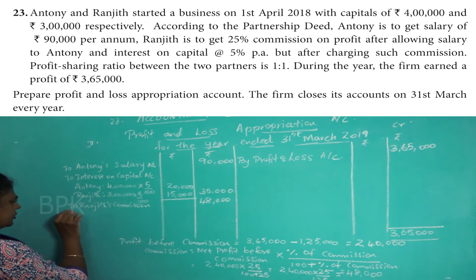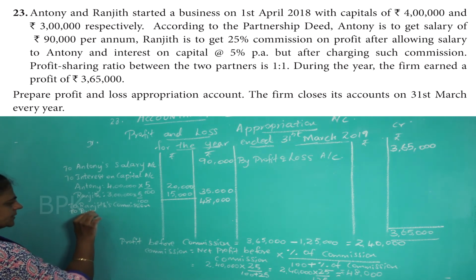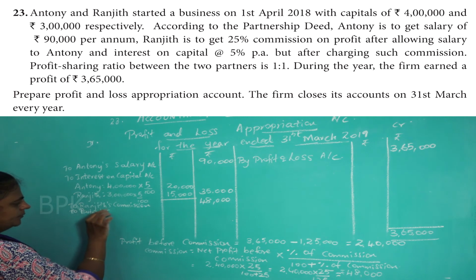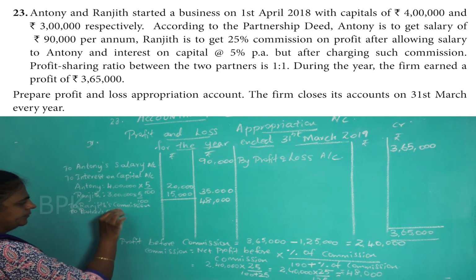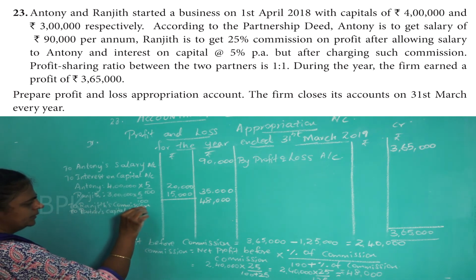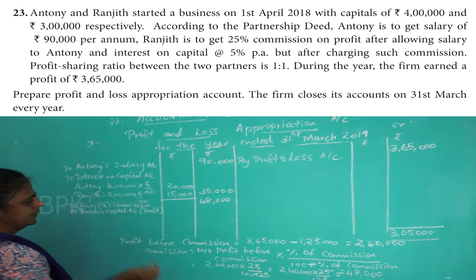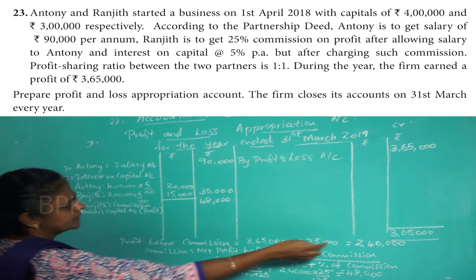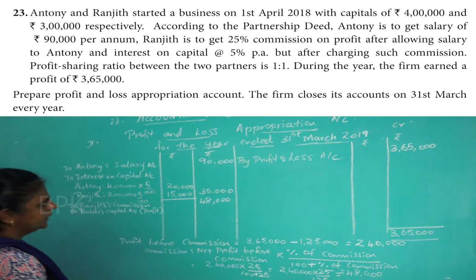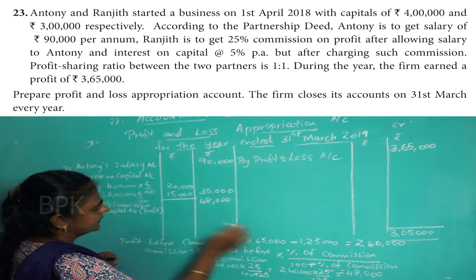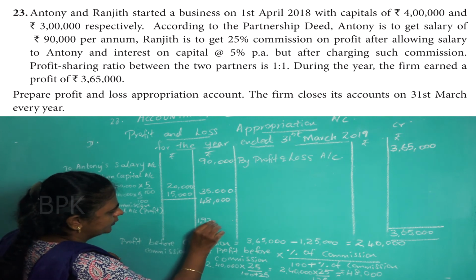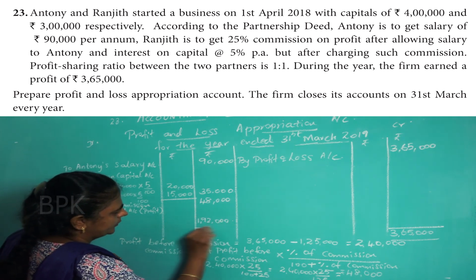That profit should be transferred to the partners capital account. So what is the difference between these two? You will get 1,92,000. Put the total.